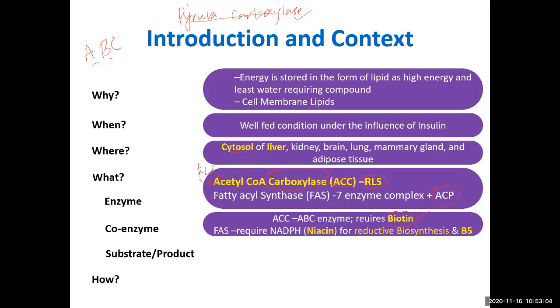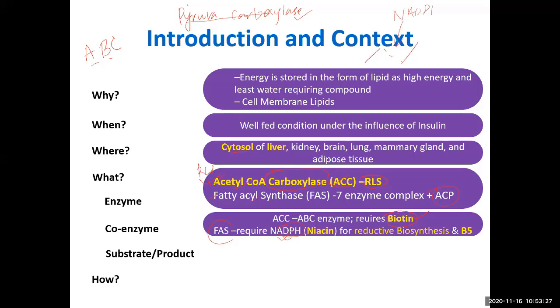And this enzyme, fatty acid synthase, requires NADPH. We will talk about that. Two acetyl coenzyme A units form a bond, and this bond formation requires NADPH.